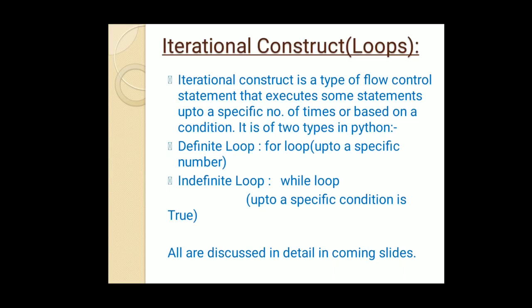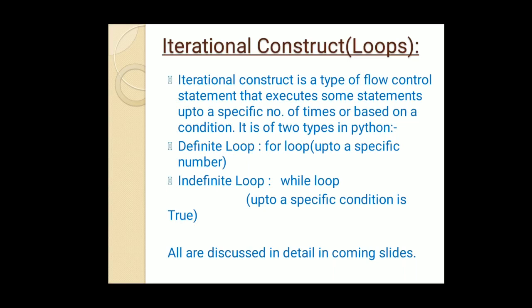Definite loop means, for example, we have the for loop up to a specific number, as you can see on the screen. For loop means we already know how many times the for loop is going to be executed, and the statements under the block of the for loop, or the body of the for loop, will execute. So we already know that the for loop is a definite loop, meaning we already know before the execution of the for loop how many times it is going to be executed. So it is called a definite loop.